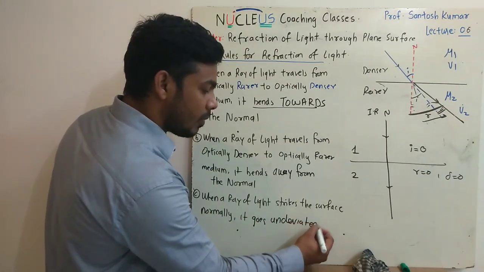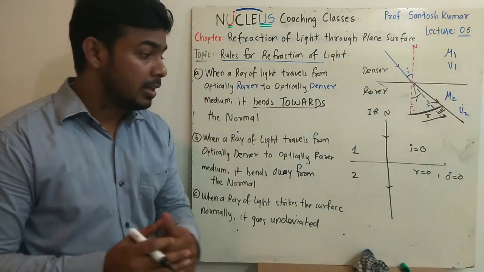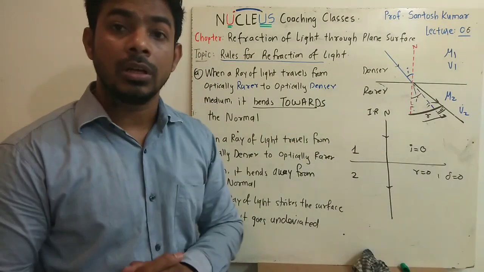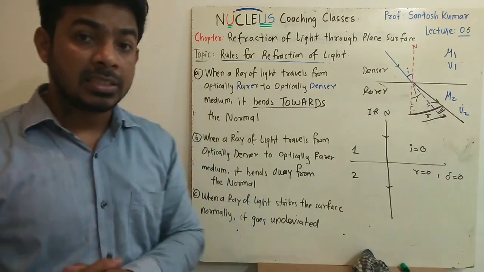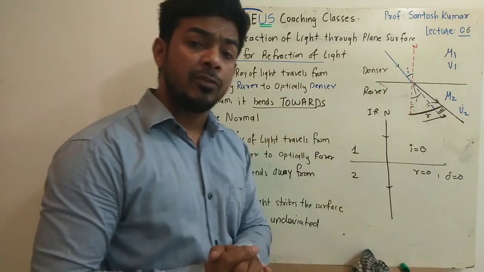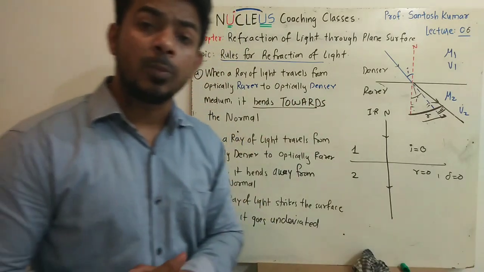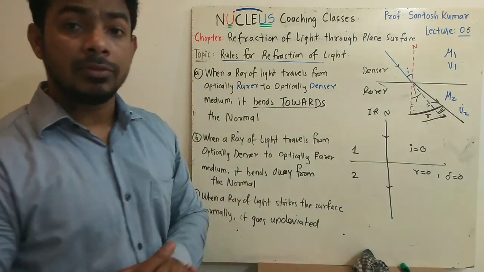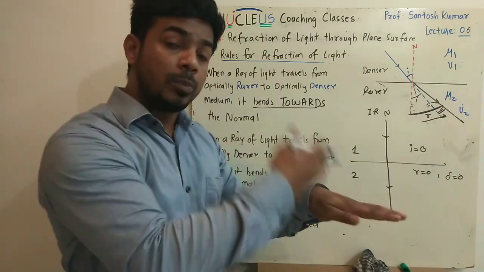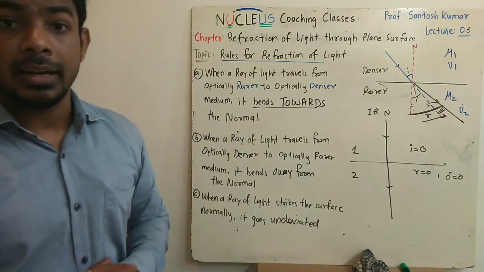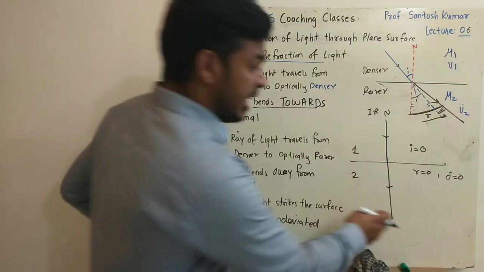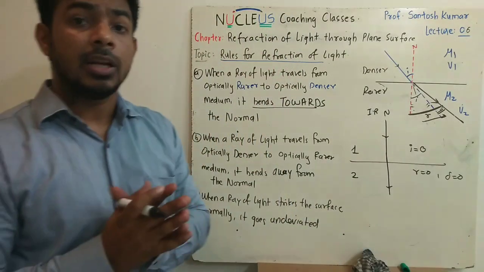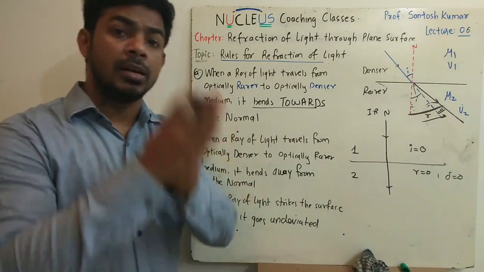It goes undeviated, that means the refracted ray goes along the normal. So when the ray of light is incident normal to the surface, it goes undeviated.